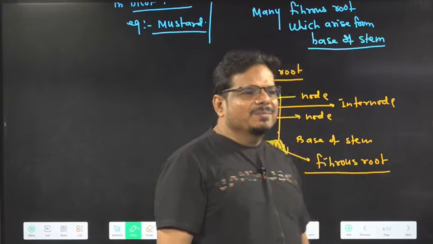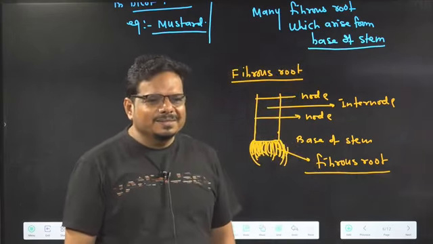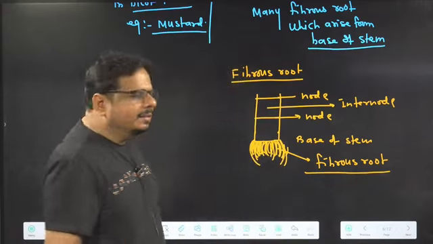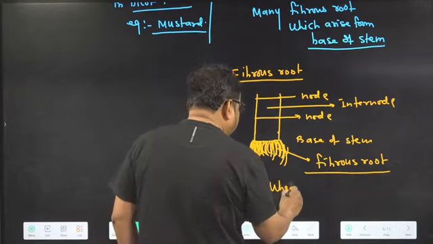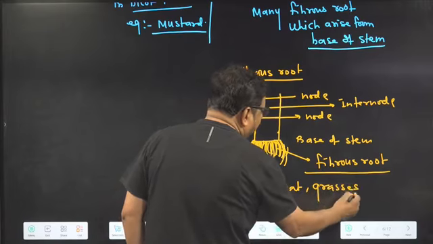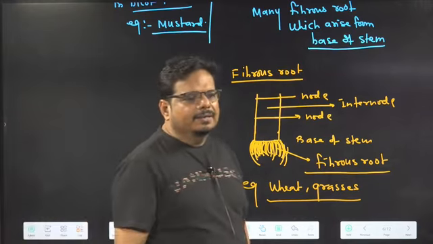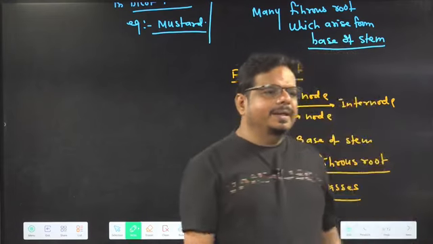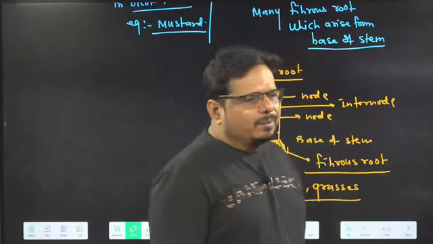Can you say any example of the fibrous root? Pin your answer. You will remain involved. So in example, in wheat, in grasses, which kind of root are we finding? Fibrous root we are finding. Very good, well done. So at least you remain connected now when you are pinning it. Got the idea? Can we move ahead?